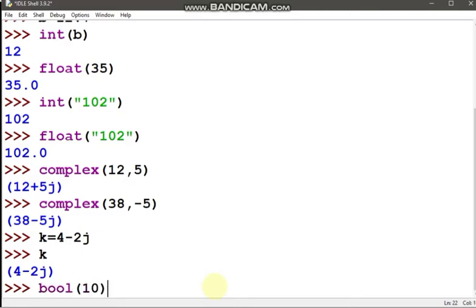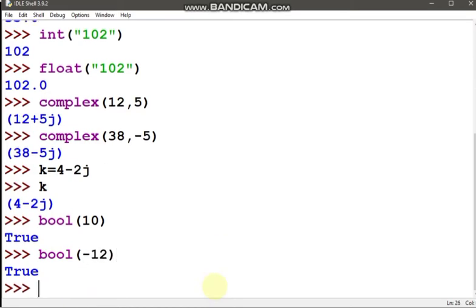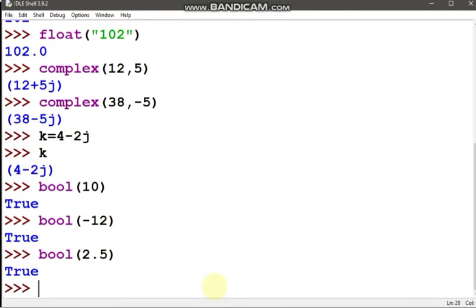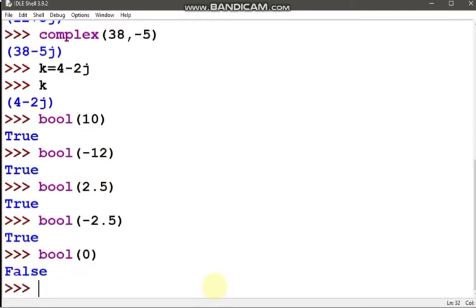Suppose 10, a positive number, it will be true. Let's take a negative number, it will be true. Let's take 2.5, a fractional number, it will be true. Let's take minus 2.5, it will be true. But if we take bool 0, this will be false, right?